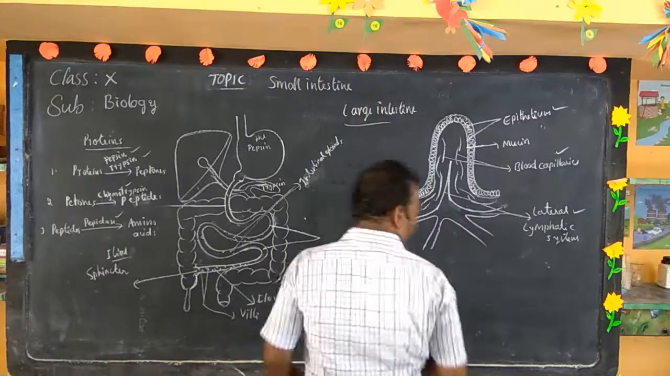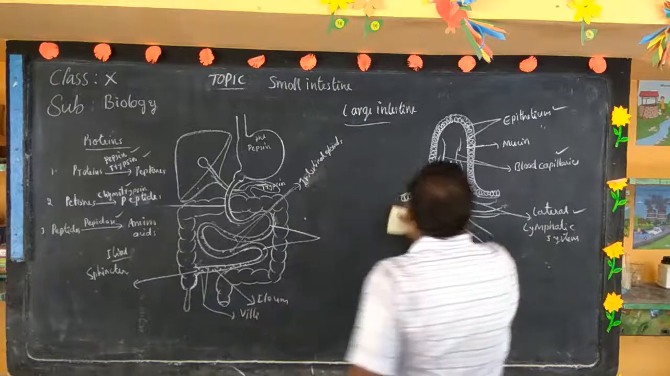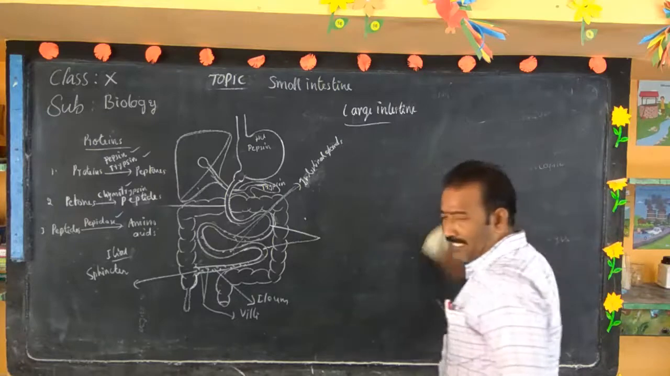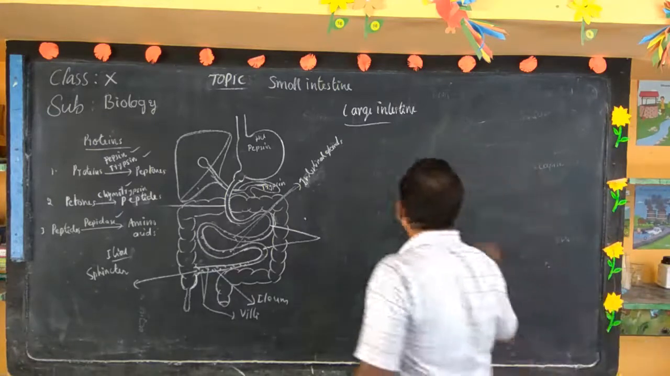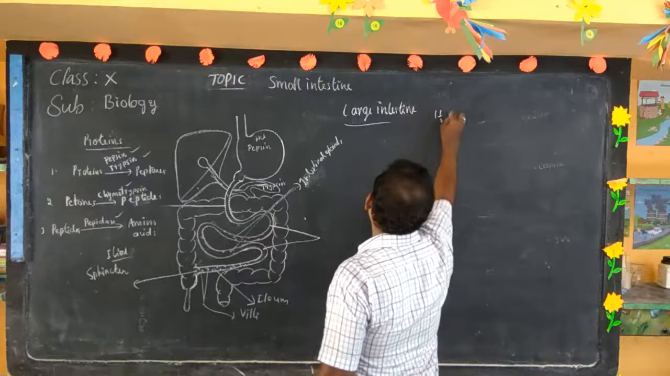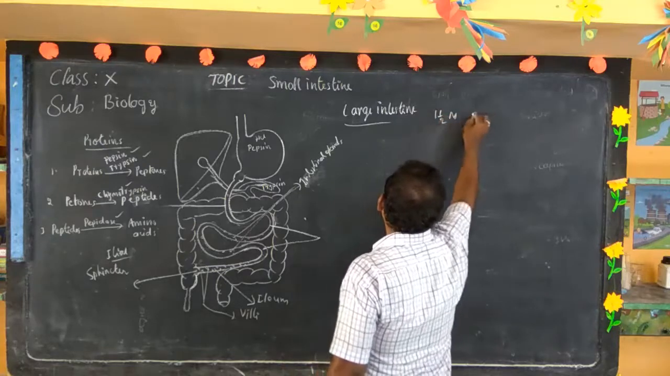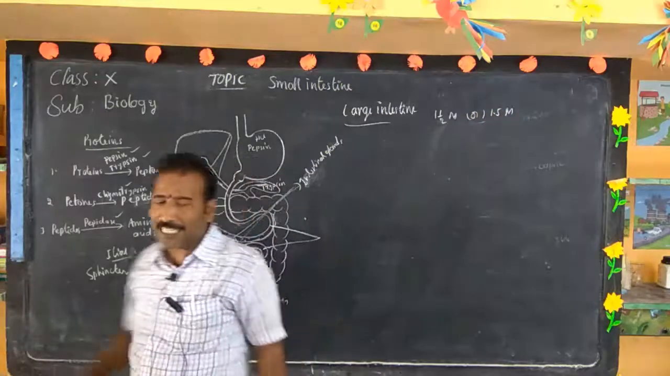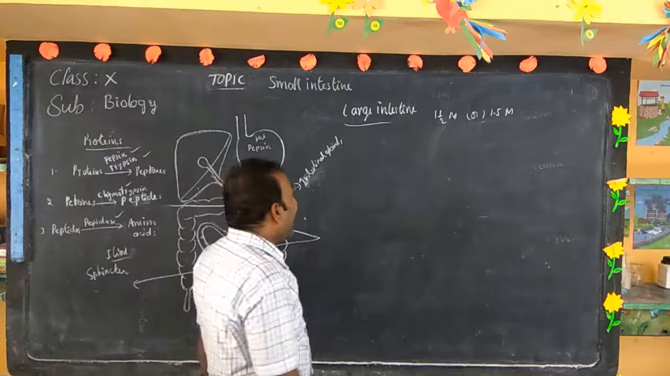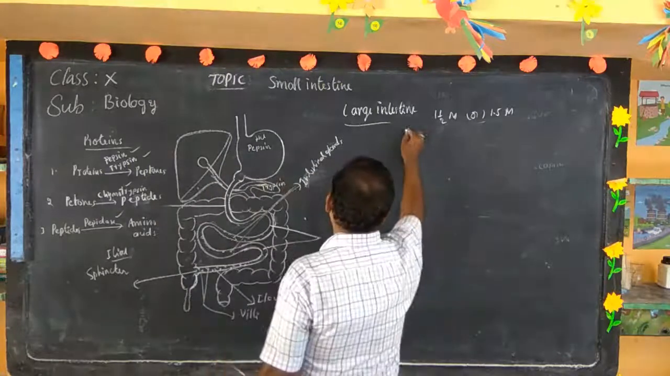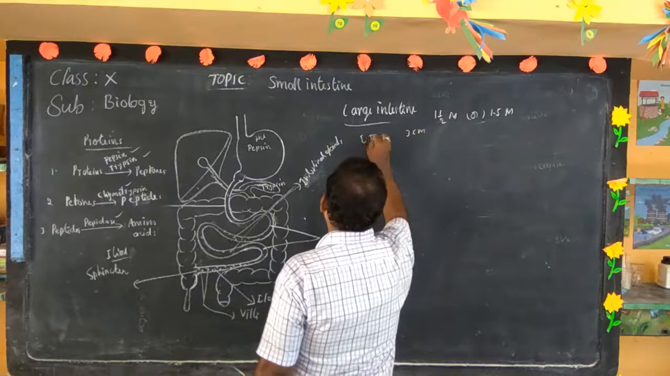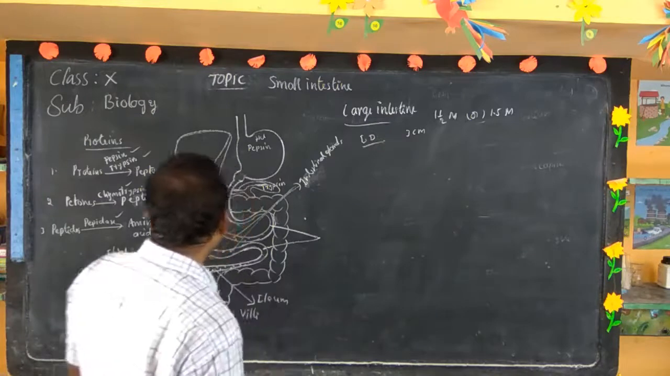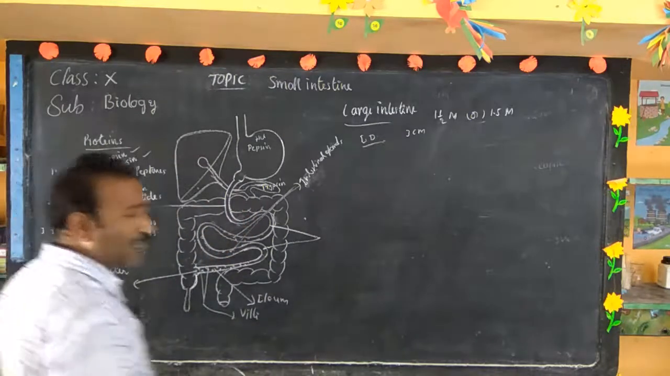This large intestine is about 1.5 meters long. The length of the large intestine is 1.5 meters, and the inner diameter is 3 centimeters. The large intestine also has two parts.